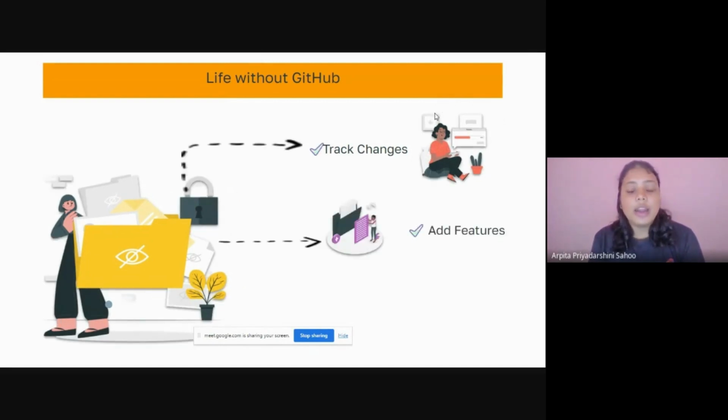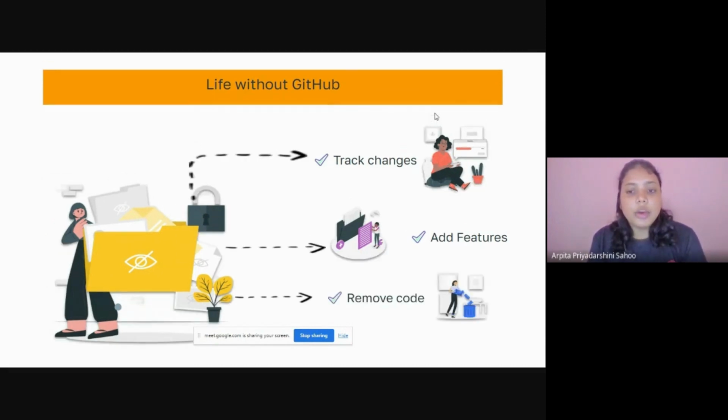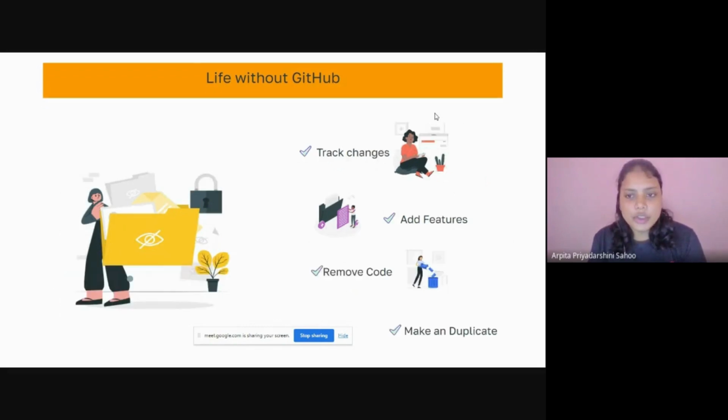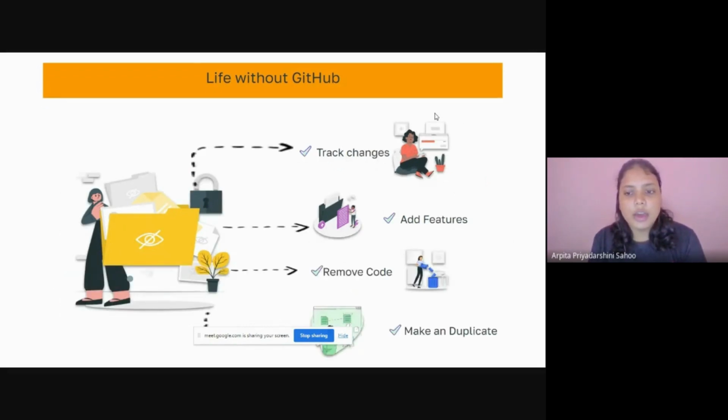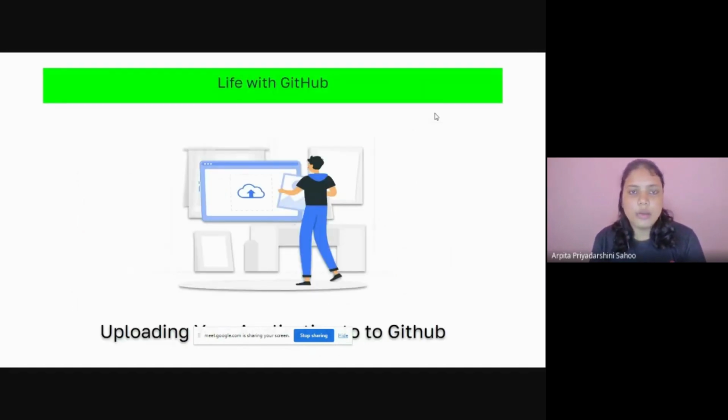We can add new features to our application, like adding a button or an input field. We can remove any unnecessary code that we don't want in our application, or we can make a duplicate. And all this we can do ourselves because the application we have made is in our local system.